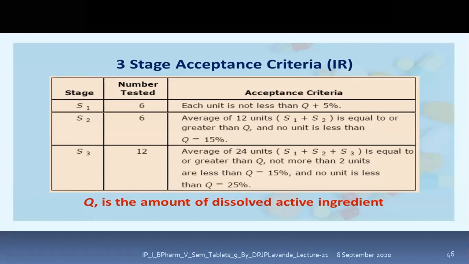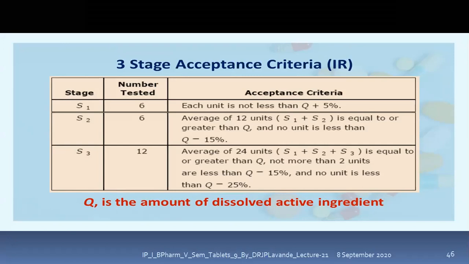S3 criteria determines the testing of an additional 12 units. So the average of 12 plus 12, that is S1 plus S2 plus S3, 6 plus 6 plus 12, which gives you 24 units, should be equal to or greater than Q, the dissolved active ingredient, with not more than 2 units less than Q minus 15%, and no unit less than Q minus 25%.